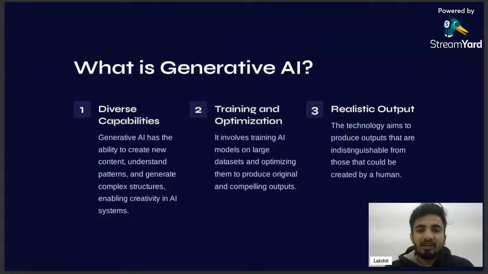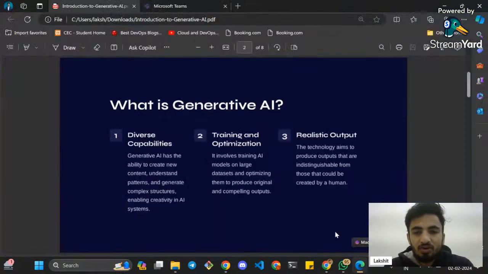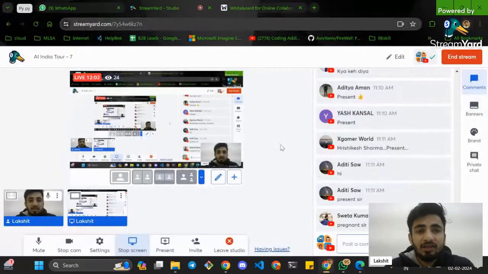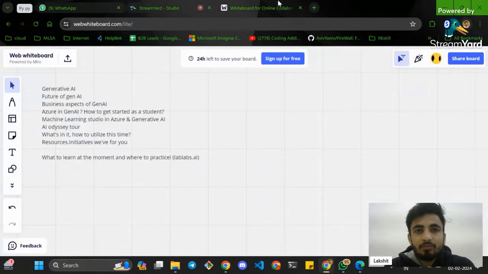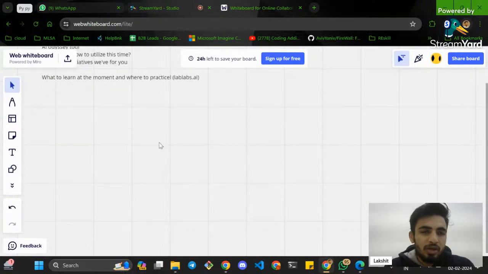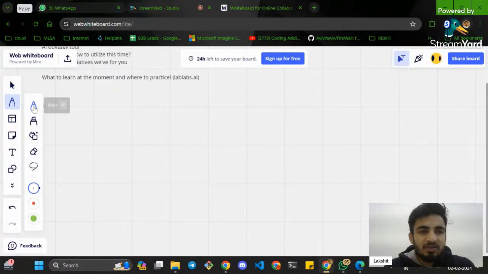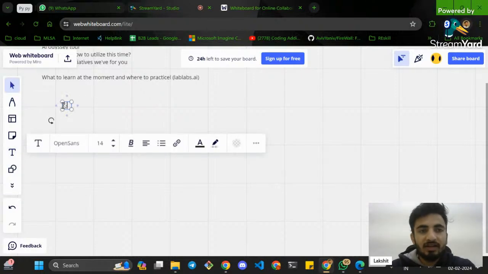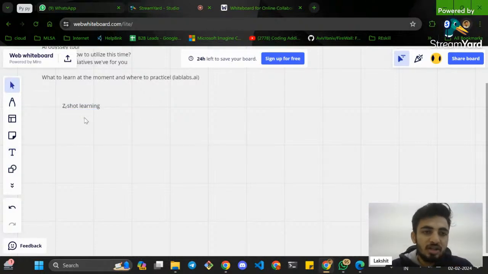But there are some edge cases as well, if you know the concept of zero-shot learning, right? There is one concept in artificial intelligence that is zero-shot learning. What does zero-shot learning do?